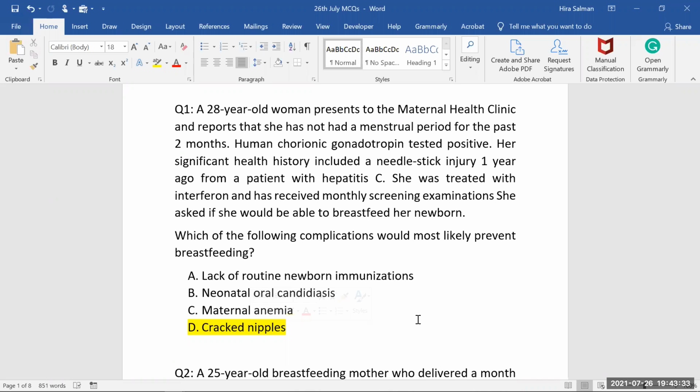Only active TB, herpes infection of the nipple, and especially any HIV condition in the body, HIV positive now, or if there's any drug abuse history or any chemotherapy like tumor, that's the only absolute contraindication. Otherwise, if the mother is taking any kind of medication, just ask the mother. Even if you are prescribing the mother an antibiotic for any reason, what we usually advise is, just take your antibiotic, a 2 hour gap should be there, and then again you can breastfeed your baby. Or in the meanwhile, if the baby has already been bottle fed, then just express the milk, and that milk can be utilized within 4 hours. She can just utilize that. Okay, thank you.